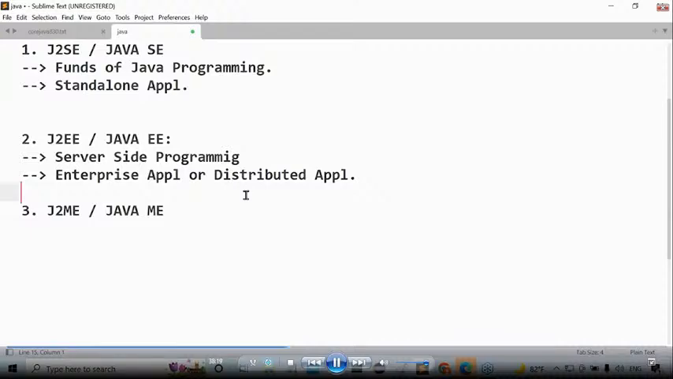So the Facebook application is an example for what? A distributed application or enterprise application. Right, social network applications are distributed applications. Leave this one.